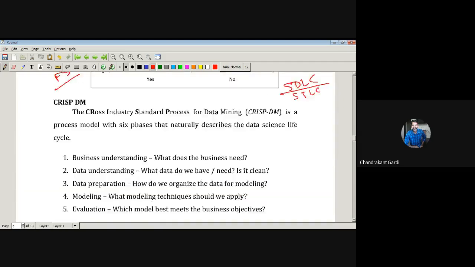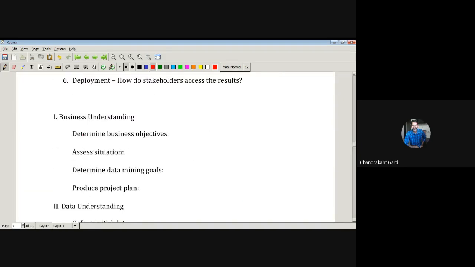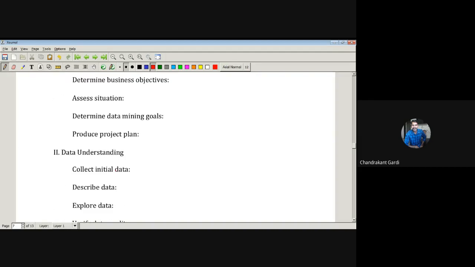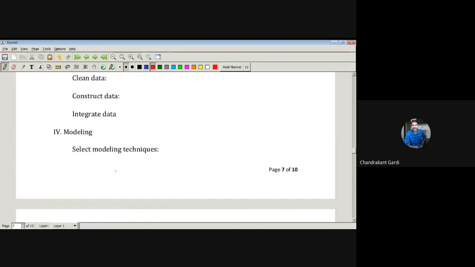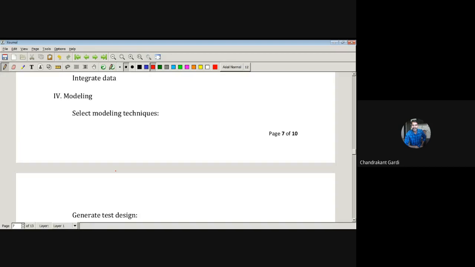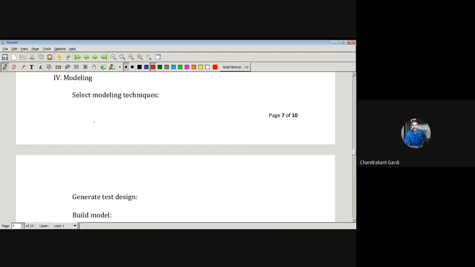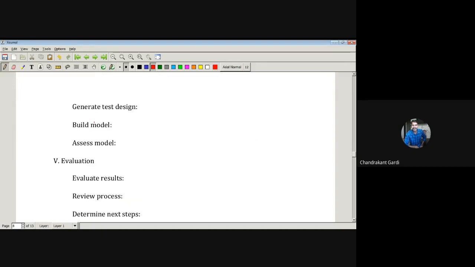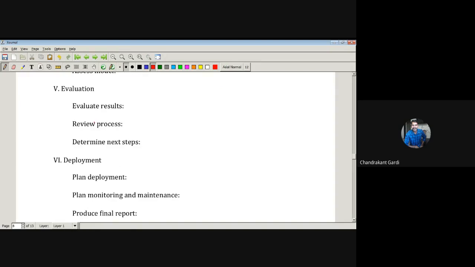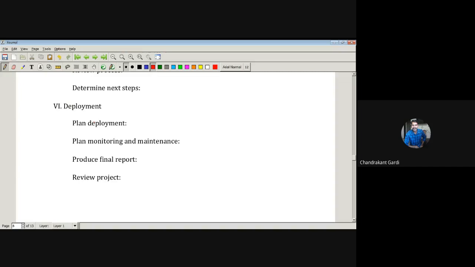So these 5-6 steps are discussed in detail. Business understanding: we have to determine the business objective, assess the situation, determine data mining goals, produce the project plan. Likewise, every concept, every step is described. What are the sub steps in all these steps? Suppose modeling is the step, then under that modeling we should select modeling techniques, generate test design, build a model, and assess that model. So for all these 6 steps, what are the sub steps in which those steps need to be done? These things are discussed over here.